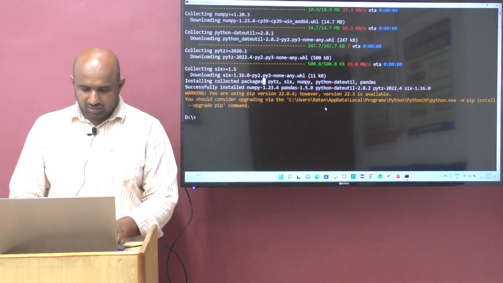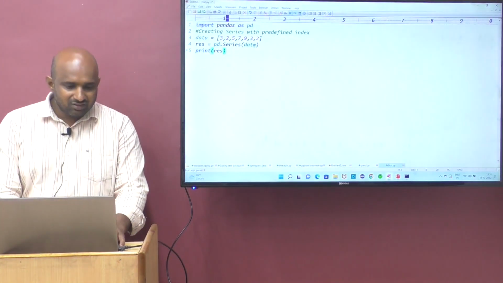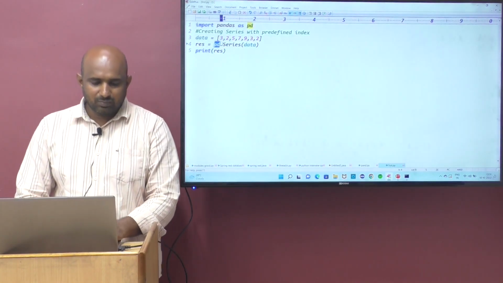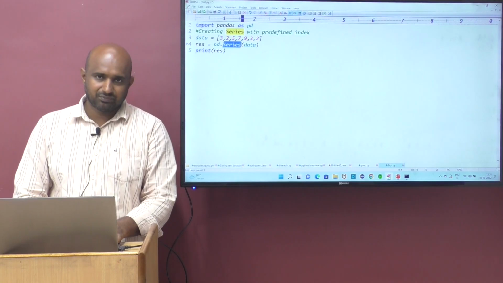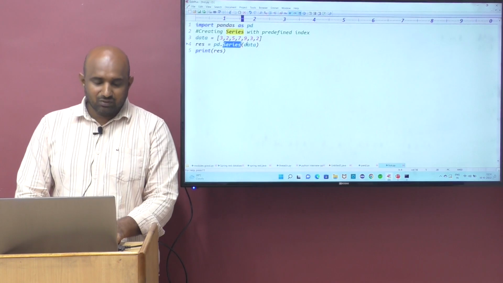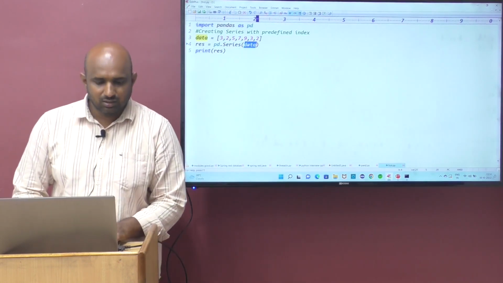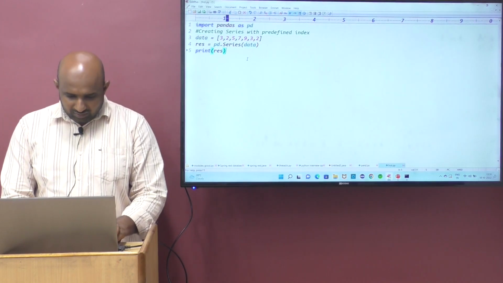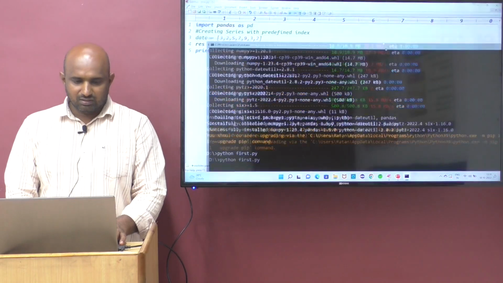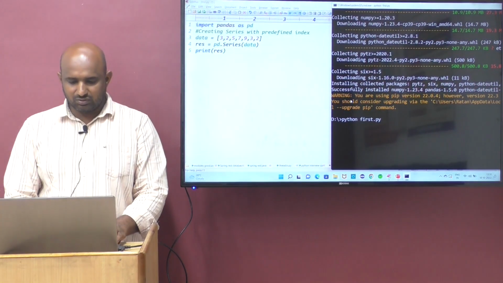When we run the code, the file is called first.py. Now we expected one series. The series contains the data. To create the series, the pandas Series class is required. What is the class name here? Series class. The Series class is expecting what? Data. See the output to get the clarity. Run this code, guys.